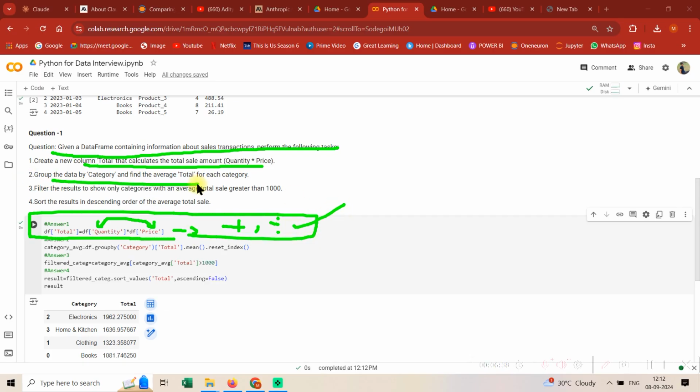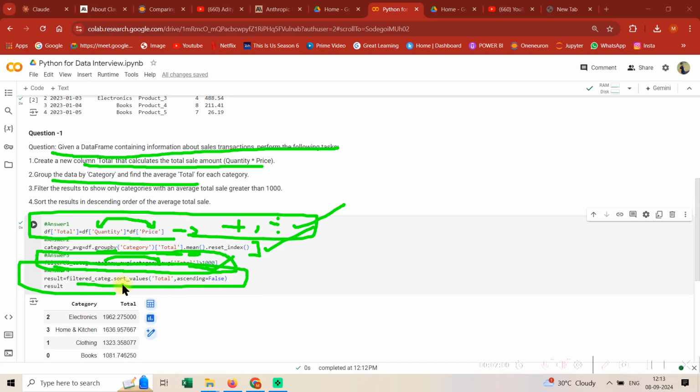The next thing is group by. Guys, group by is a common thing, so just learn this group by command. Mention the name of the category column, then what column you need, and you need the mean, so that's good. Now the next thing is filtered category. So the filtered category is like simply you are just mentioning it and you're filtering it on the basis of this. And then guys, I think the sort_values function is okay, right? We are just sorting it based on total in descending order because ascending is equal to false.